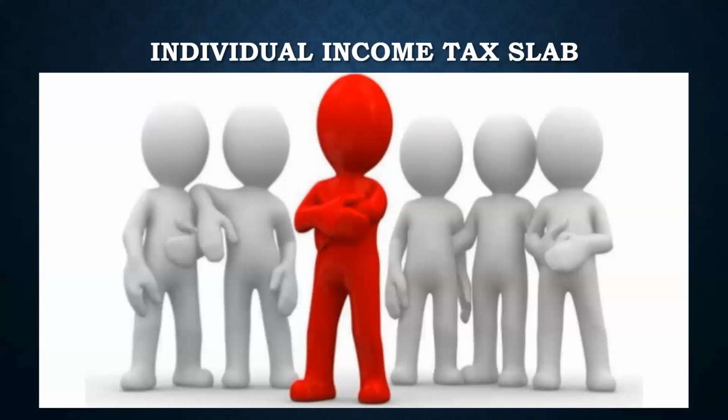ITR 3 is the most comprehensive ITR, and it picks up five sources of income. One is salary, second is your business income, third is your dividend income, fourth is your interest income, and I think fifth is your speculative income, which is the income from stocks and shares. These are the five sources of income that you can have, and you need to file ITR 3. ITR 1 would not work.